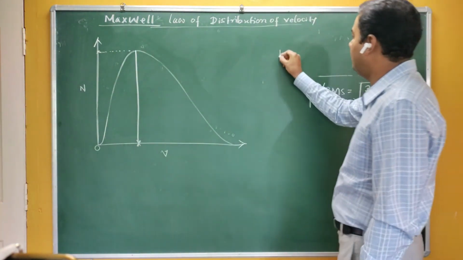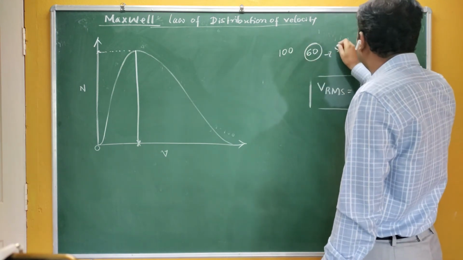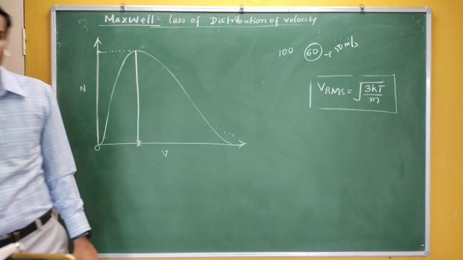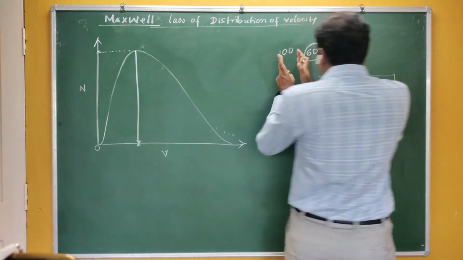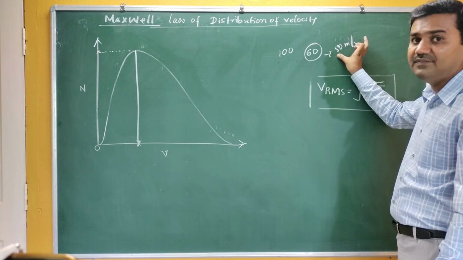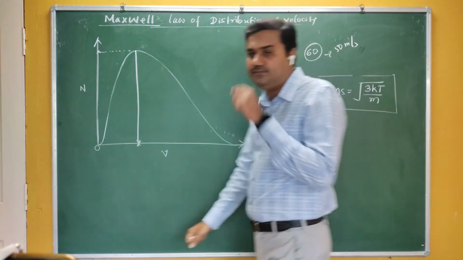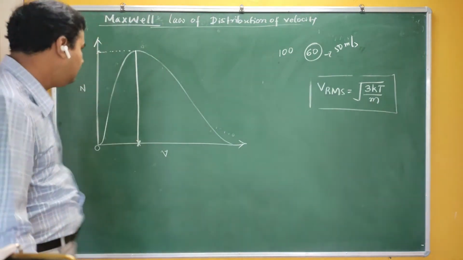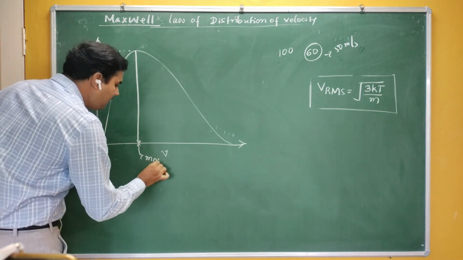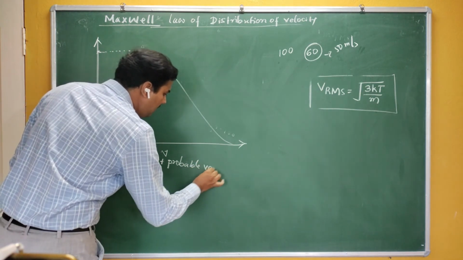For example, take a rough data here. There are 100 gas molecules. Out of 100, there are 60 gas molecules which are having the same velocity. How much is it? 50 meter per second. This particular velocity is called the most probable velocity.